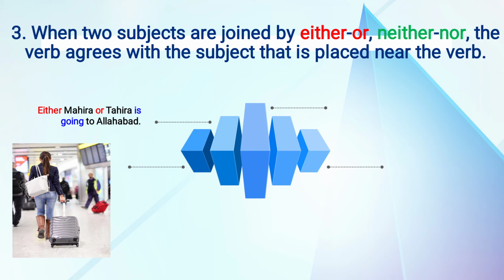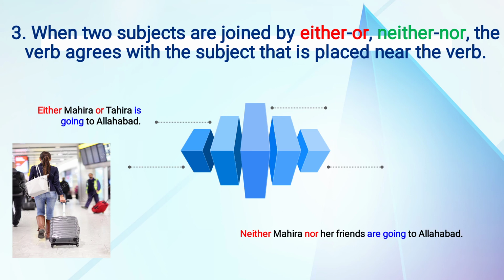So again the subject that is placed near the verb, okay, when the two subjects are joined, means Mahira and Tahira, two subjects are there, they are joined by either or. Okay. So what is the rule? The verb agrees with the subject which is near the verb. So Tahira is near the verb. Okay. So we have used is there because it is in singular form. That's why we have used is going to Allahabad, as you see in the image.